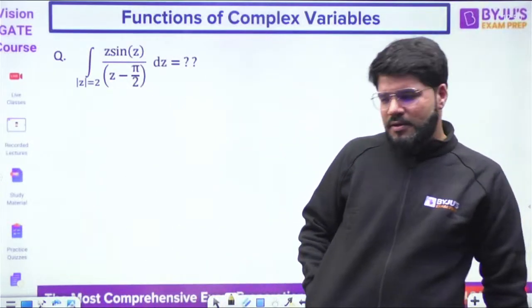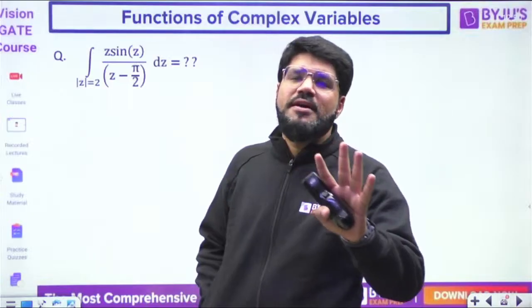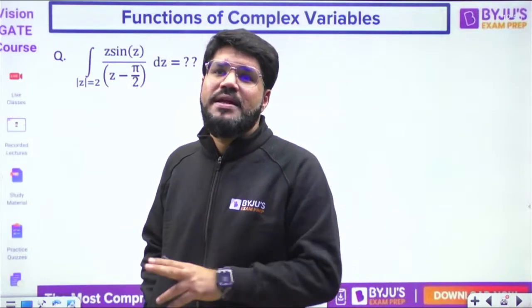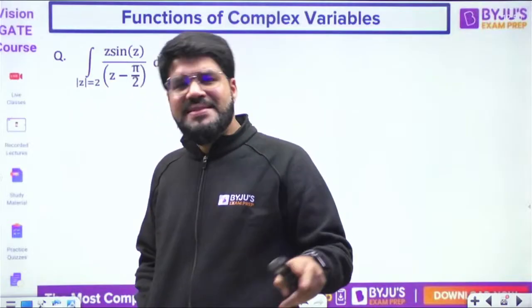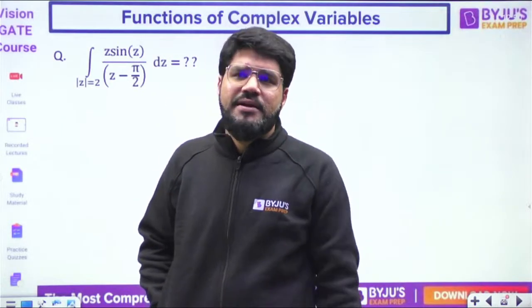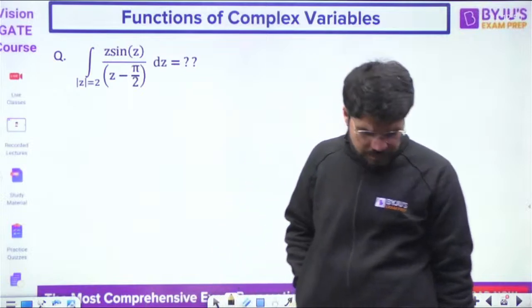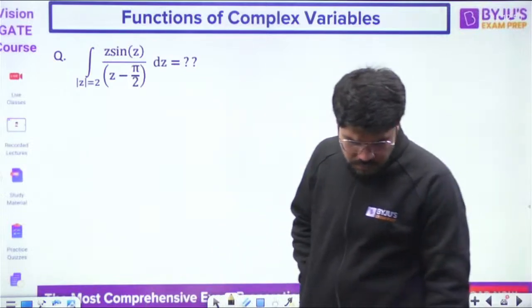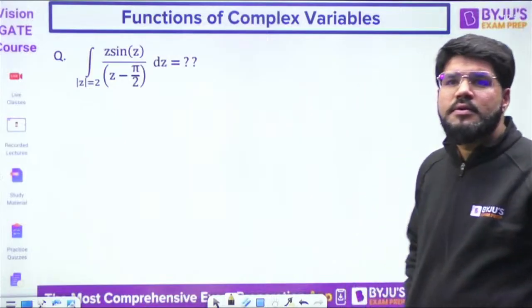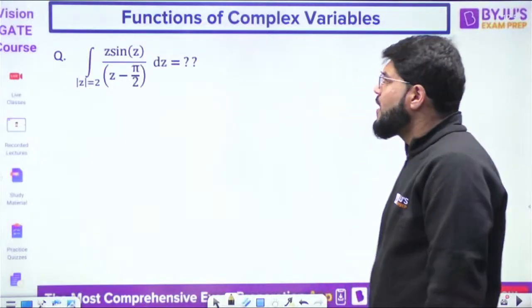I'll tell you simply. Whatever we are discussing, we are assuming that the closed path has counterclockwise, anti-clockwise direction. If it is by chance clockwise, whatever you have calculated, place the minus sign outside it. That is the only difference. Okay, chalo. So what about this?